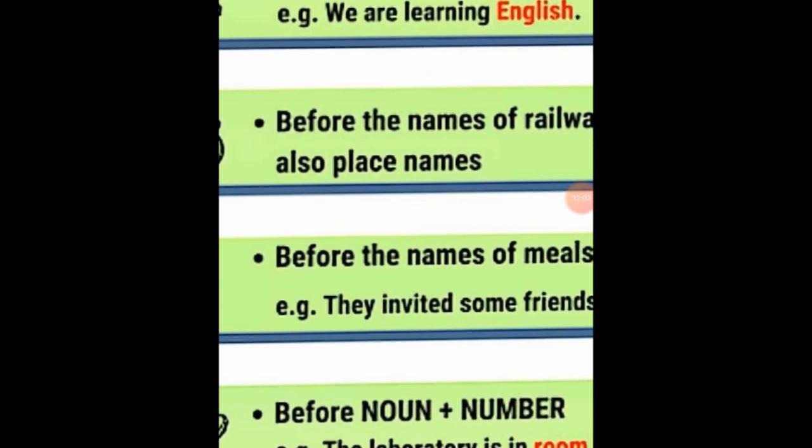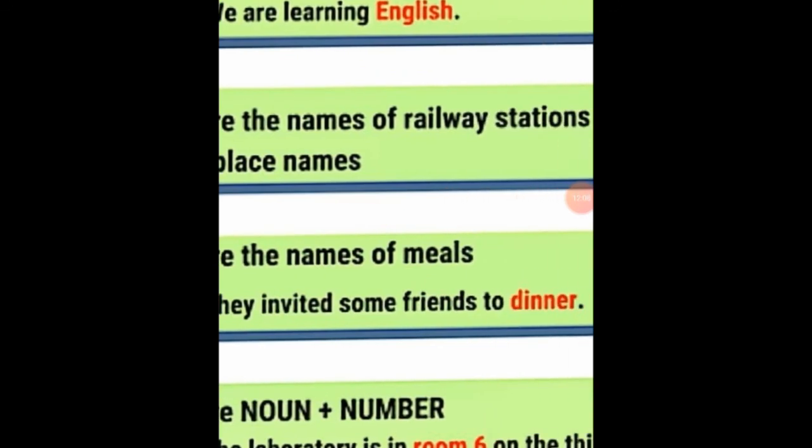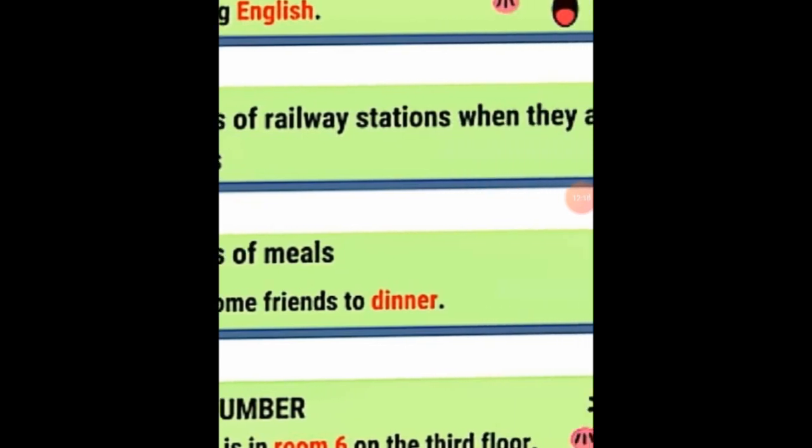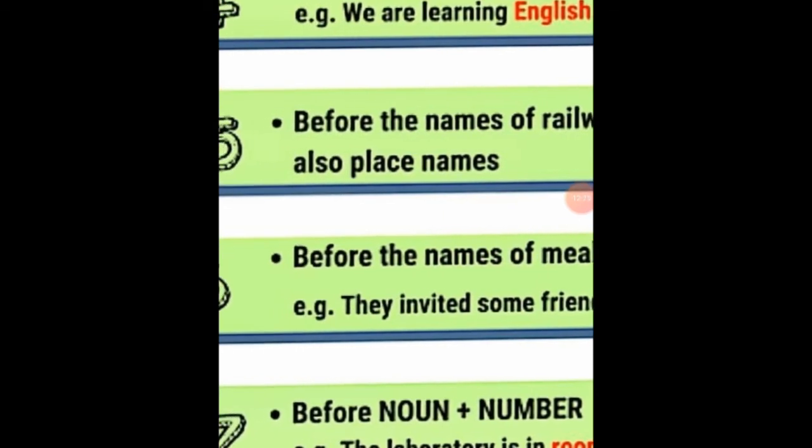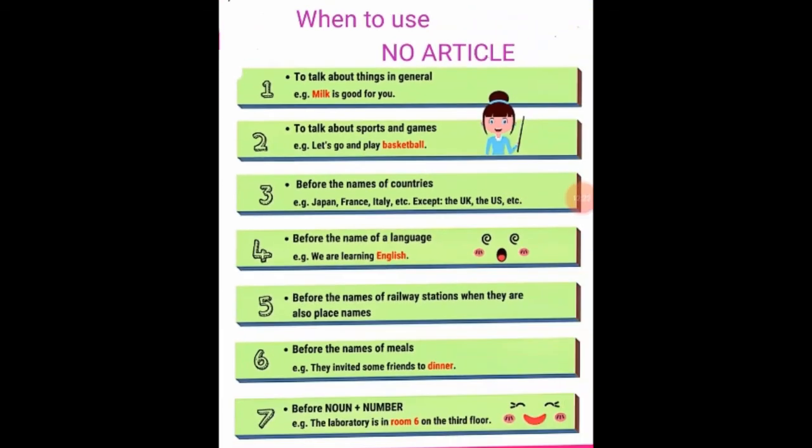Number seven, before noun plus number. An example is: the laboratory is in room 6 on the 3rd floor. So we don't say the room 6, a room 6, or an room 6, all wrong. We just say room 6, that is noun plus number. So these are the cases in which we don't use any article, no article or zero article.